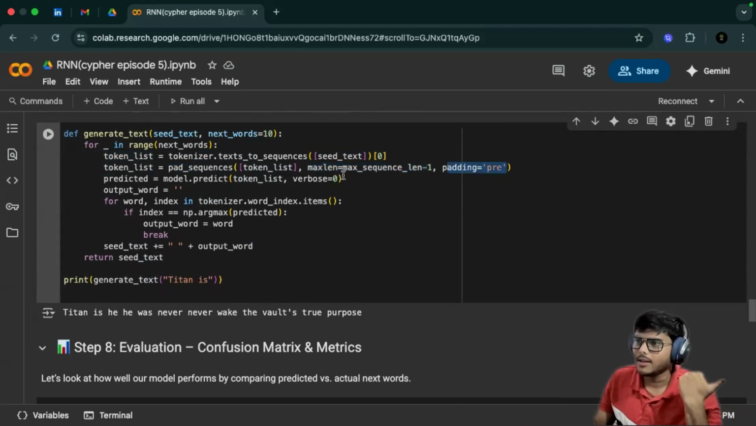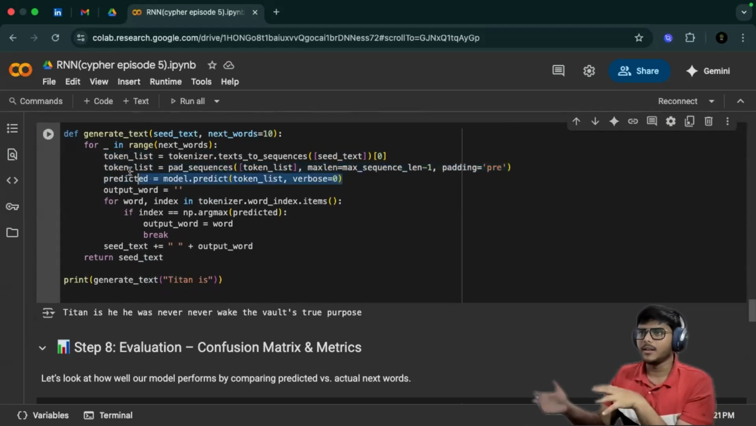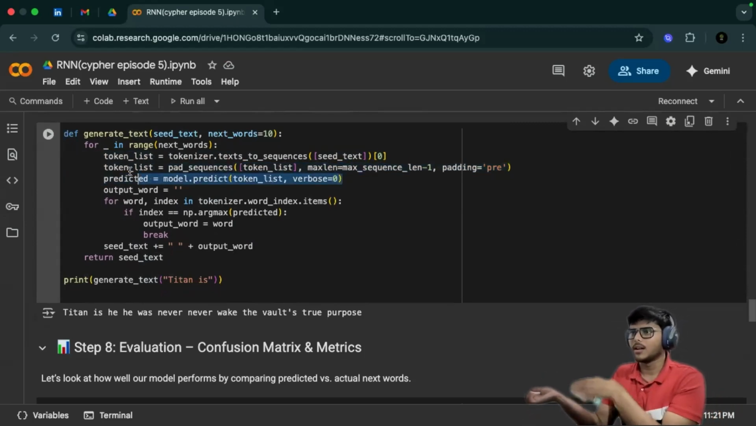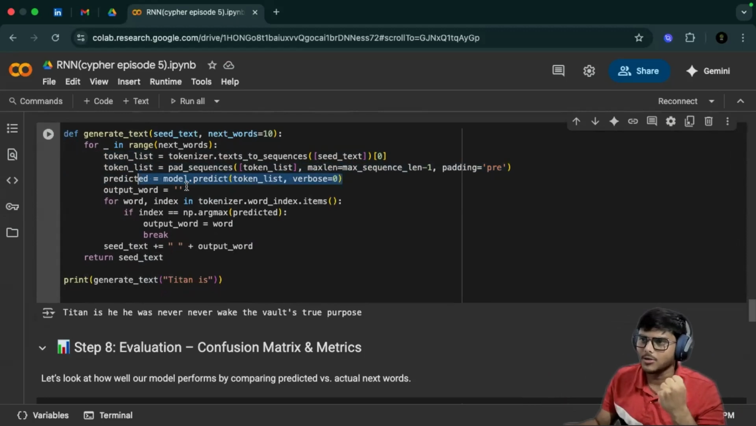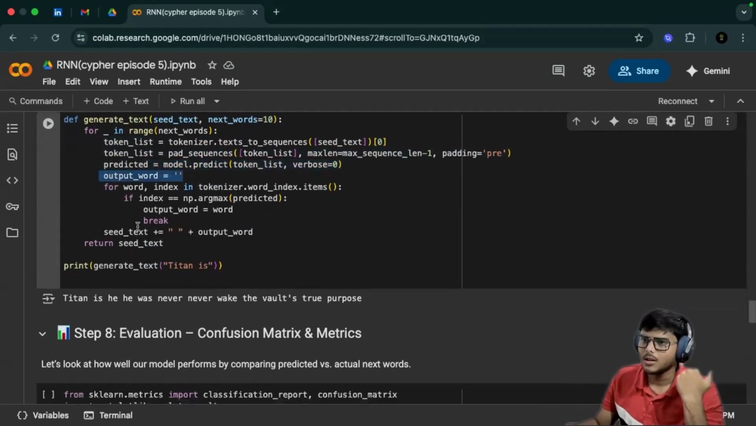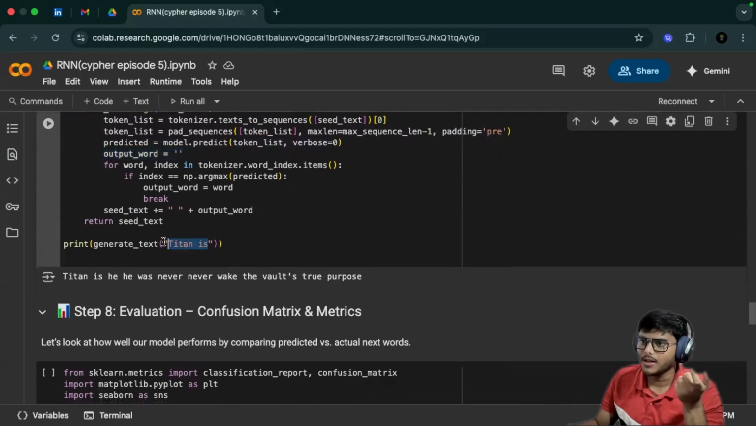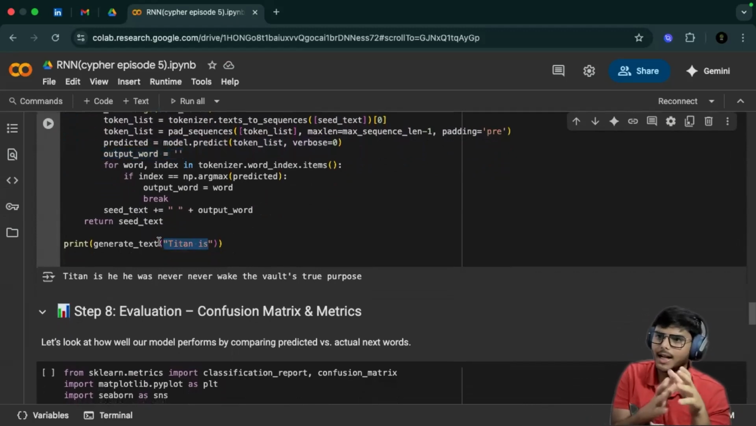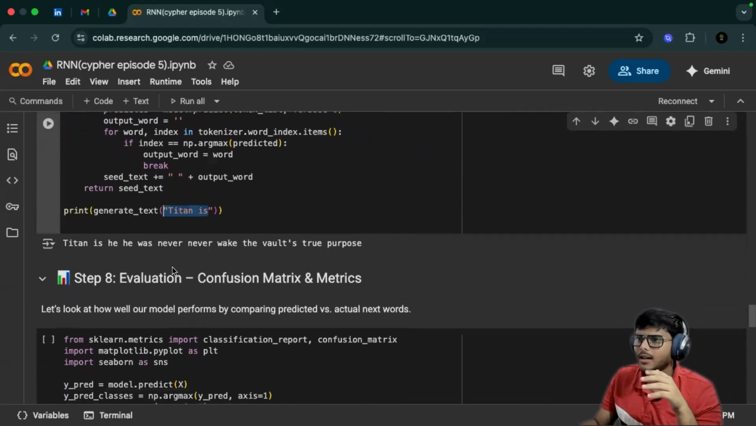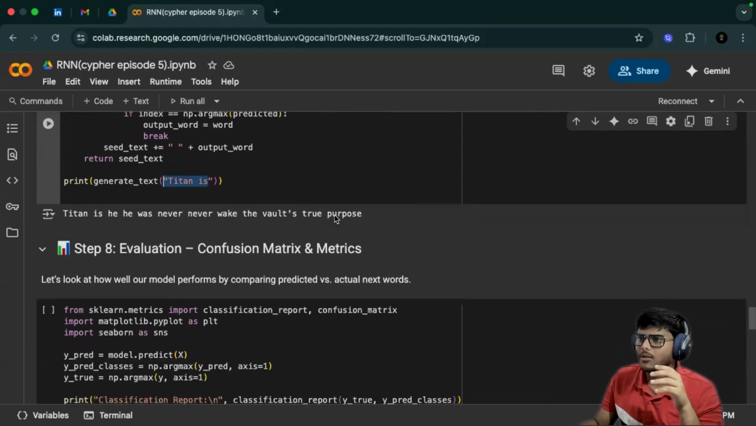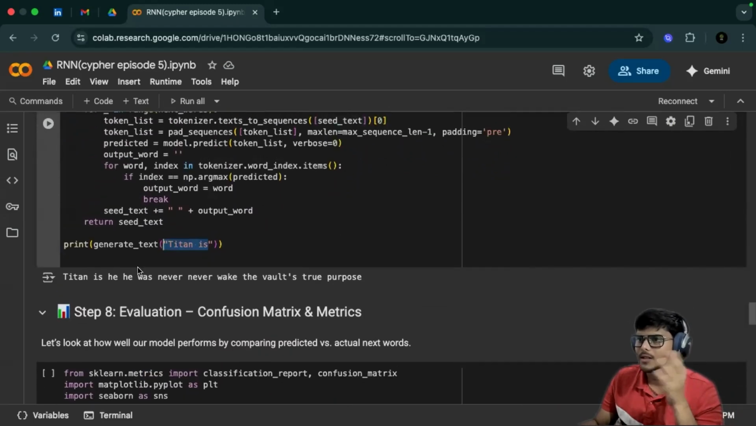Okay. Then we have the predicted. So we are predicting: model dot predict on the token list, and we are keeping verbose as zero. Then we will get the output word. So how will we get the output word? First we are printing some of the words, you can see where Titan is. Then we are printing that he was never awake to the world's true purpose. So it's completing the remaining sentences, right?